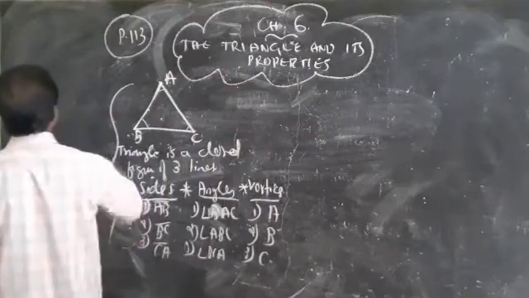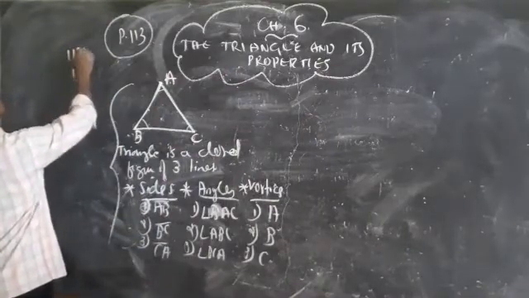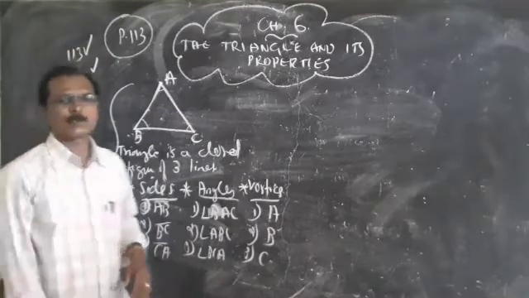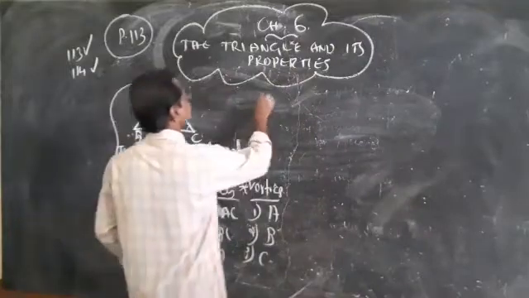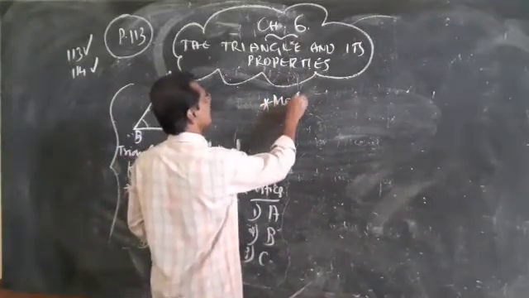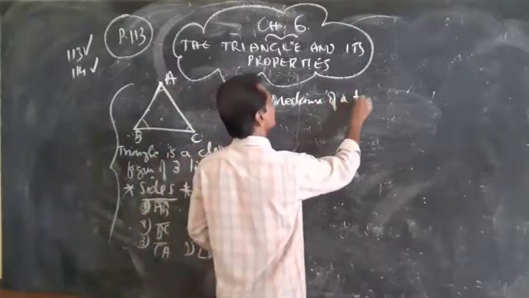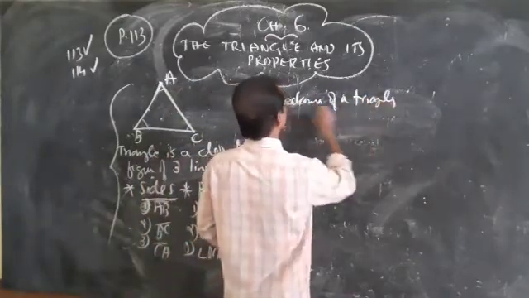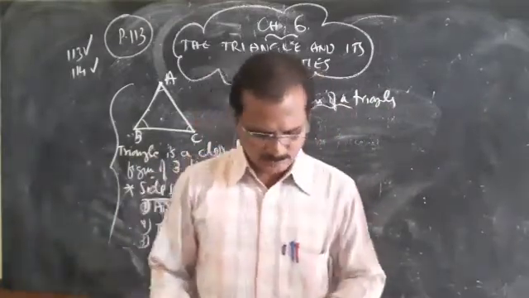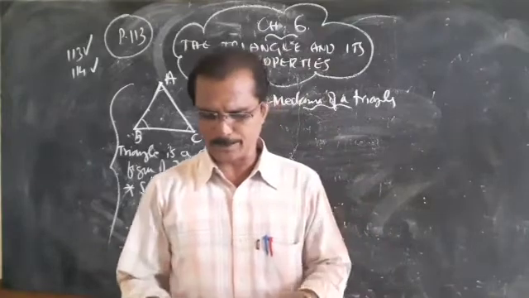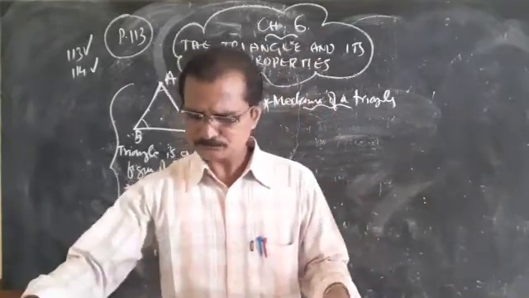Then moving to the next page, page number 114. Medians of a triangle. What is a median? The definition is given here: the line segment AD joining the midpoint.